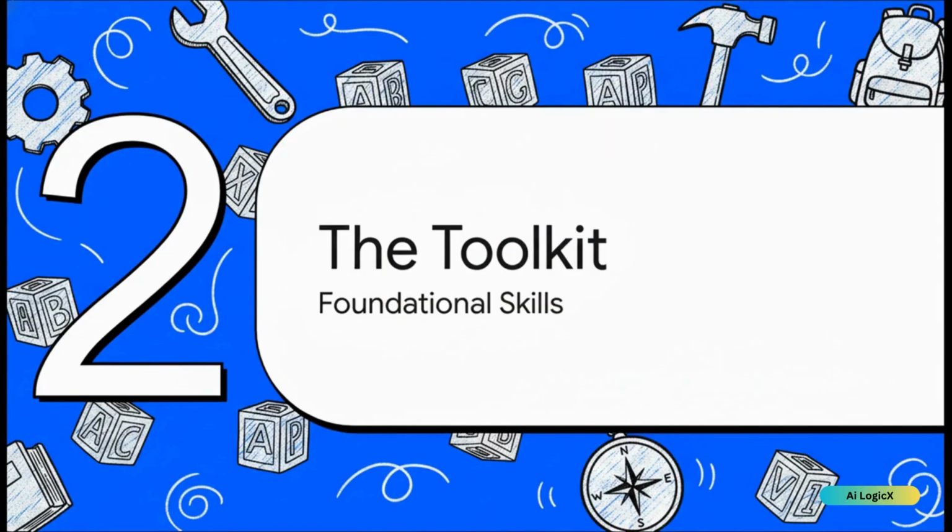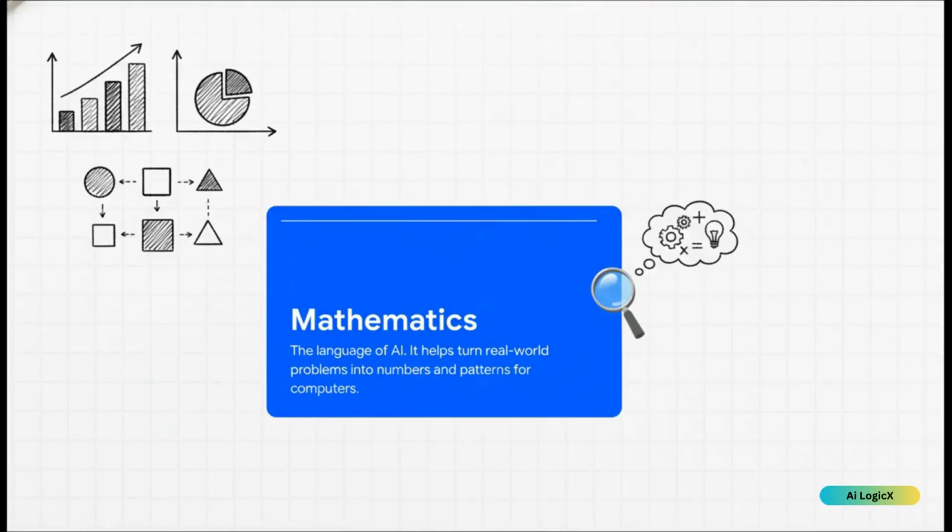Okay, so we know where we're going. Now, what do we need to pack for the trip? Let's take a look at the foundational toolkit, the basic skills you need to get started. It's kind of like learning your ABCs before you can write a story. First up is math. And hey, don't let that scare you off. You seriously don't need to be some kind of math wizard. Just think of math as the language that AI speaks.